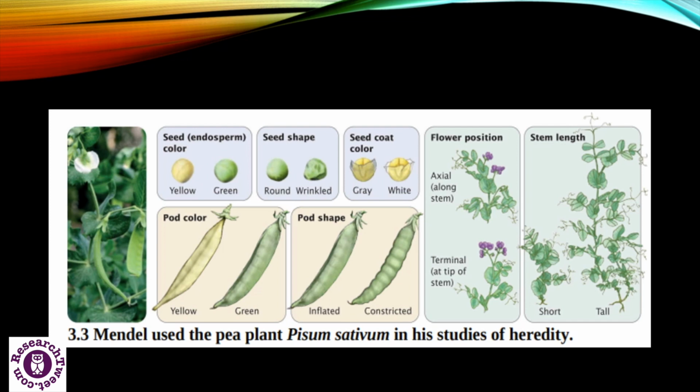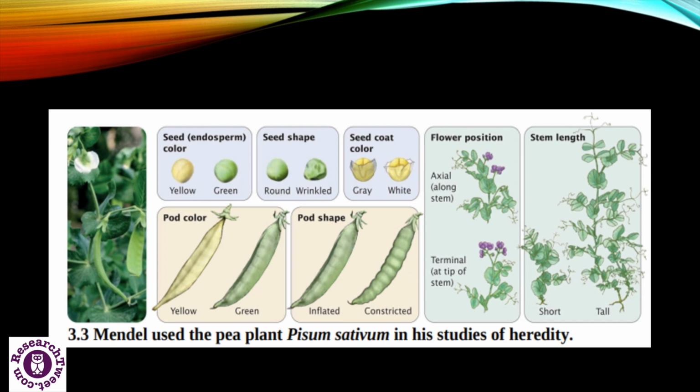In this picture, we can see the Pisum sativum and the characteristics which Mendel took for the experiment. Here we can see the first trait which Mendel selected, which is seed color, yellow and green. Another character is shape of the seed, which is round or wrinkled, and the seed coat color, which can be grey or white. Mendel also selected the color of pod, which can be yellow or green, and the shape of the pod, which is inflated or constricted.